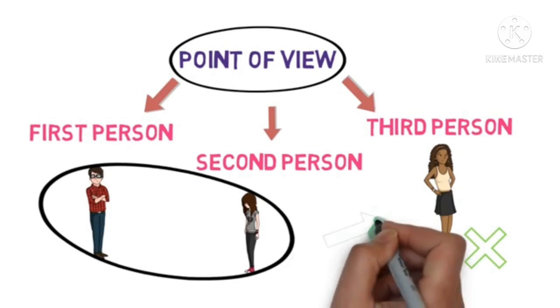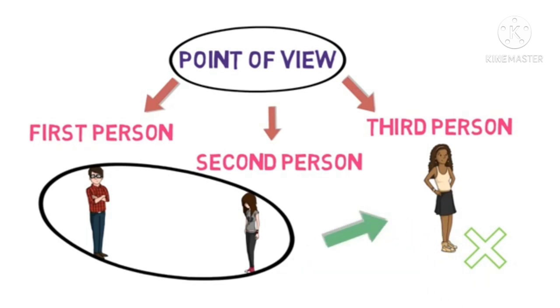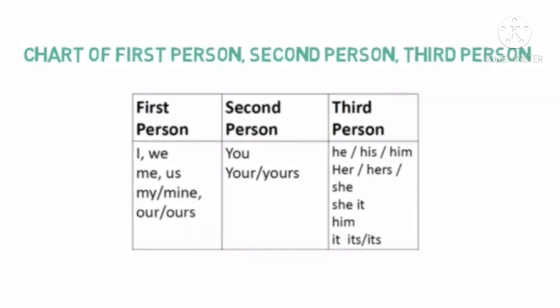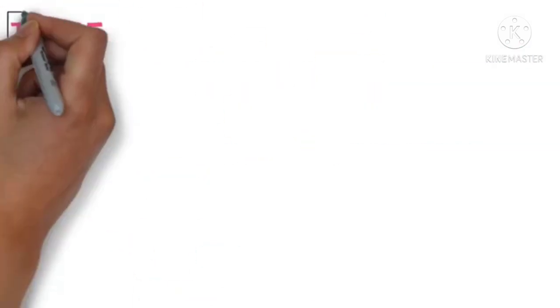Maybe Ravi is talking to Isha that Nikita is more beautiful. Then first person is I, second person is you, and third person is she because she is not present in the room. In order to understand much better, please refer to this chart showing how the first person, second person and third person change, and which words change.